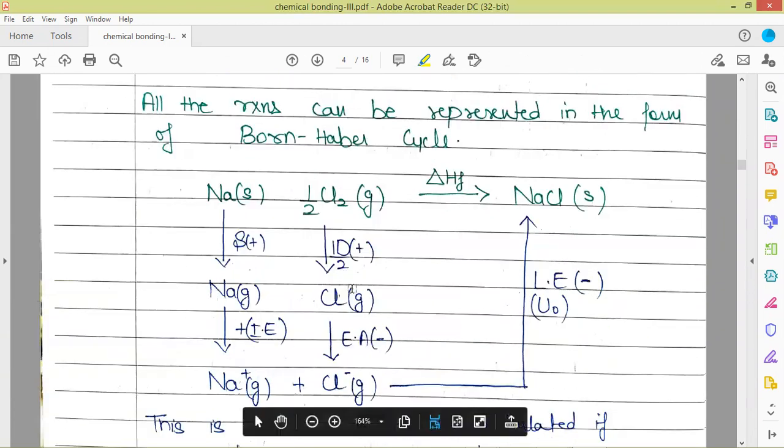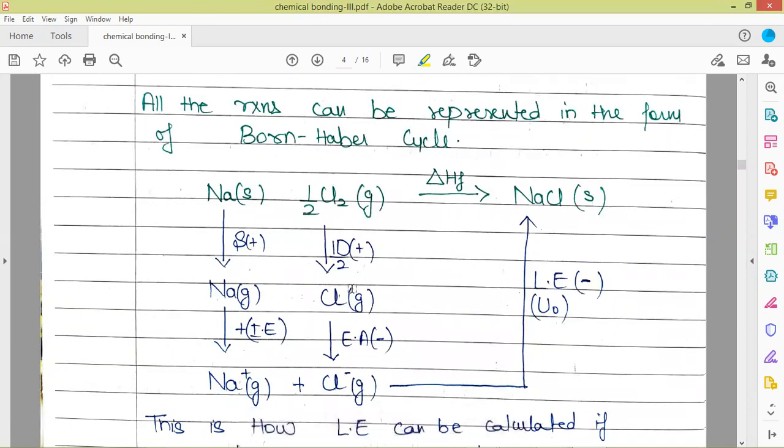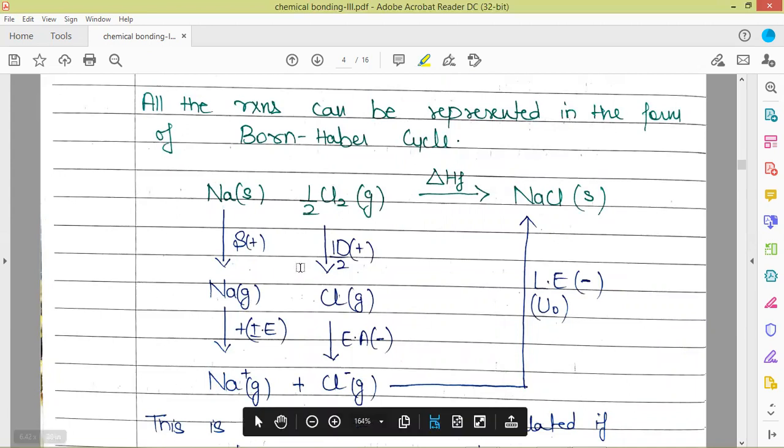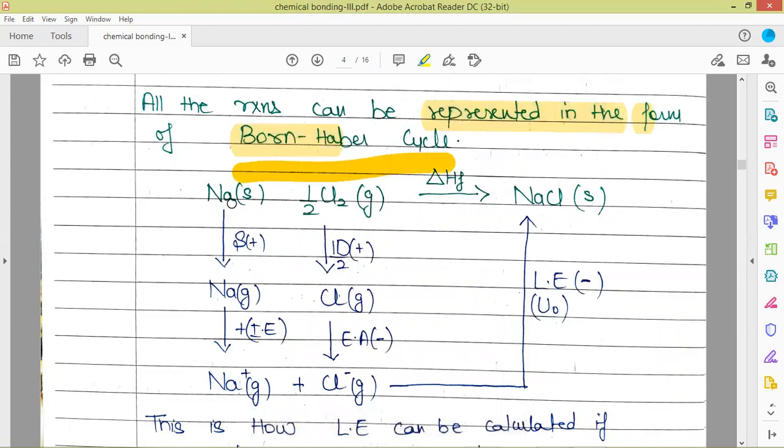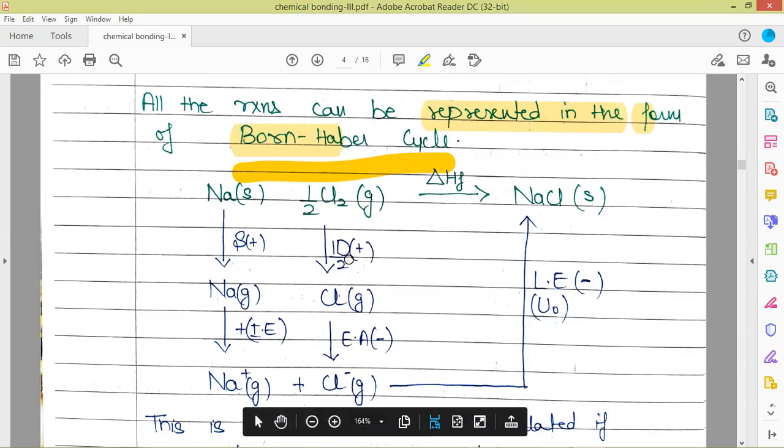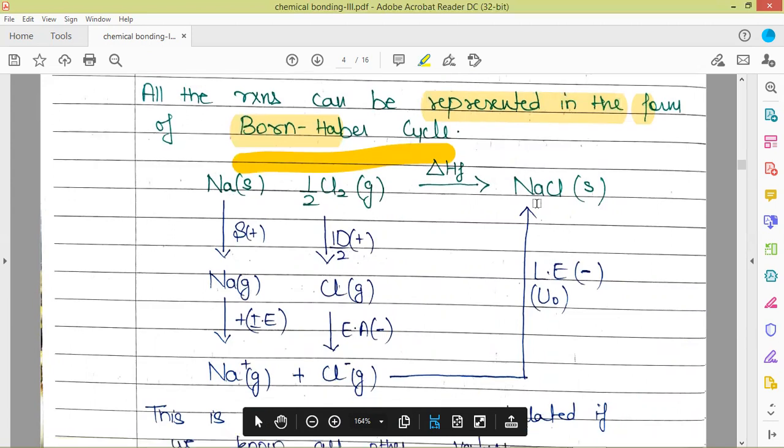The reaction or interconversion which we have discussed so far, from sodium solid and chlorine gas to NaCl solid, these are the steps which were involved. So these can be represented in cyclic form as shown here. This cyclic form is called the Born-Haber cycle. Here solid sodium is converted to sodium gas, sublimation energy, then ionization energy, then sodium ion. Here chlorine gas, dissociation energy, then electron affinity, then chloride ion. Then these gaseous ions will release lattice energy and get converted to NaCl solid.